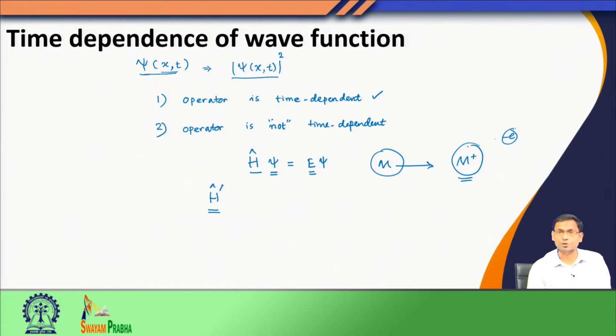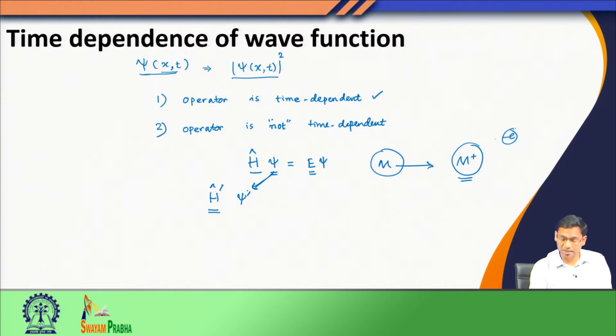Now, what happens to the wave function? The initial wave function that we had was an eigenfunction of the original molecular Hamiltonian, but this function is no longer an eigenfunction of this changed Hamiltonian, because this changed Hamiltonian corresponds to a cationic system. So, the wave function or the state of the system will slowly change to another value psi prime, which may be an eigenfunction of this M plus, the cationic species. But we did this photoionization suddenly, but the system or the molecule would evolve in time to come from psi to